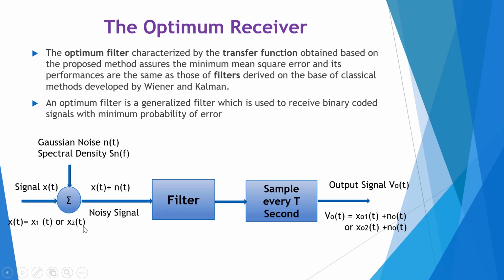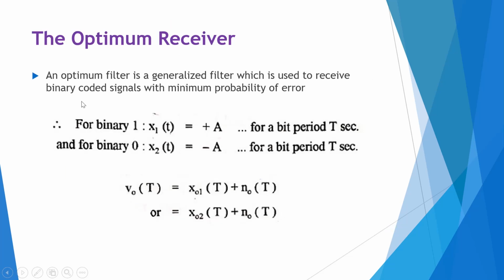Let the received signal be represented by the polar NRZ format. So how do we represent this? We can represent the input x1 of t equal to plus A for a bit duration of T seconds, and for binary 0 we can represent x2 of t, that is minus A for a bit period of T seconds. For other modulation systems, different waveforms are transmitted. For example, for PSK signaling, x1 of t is A cos omega c t, and x2 of t is minus A cos omega c t.